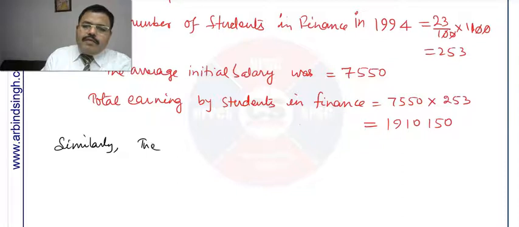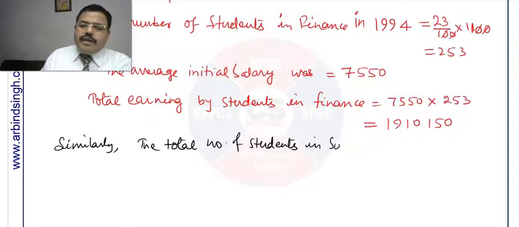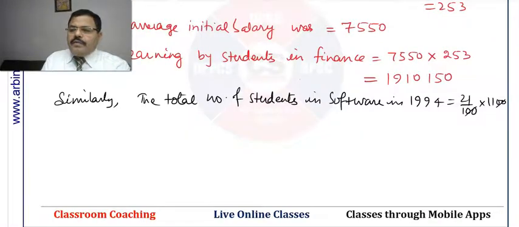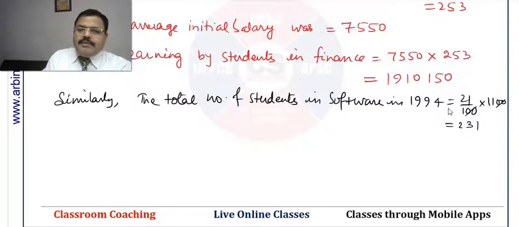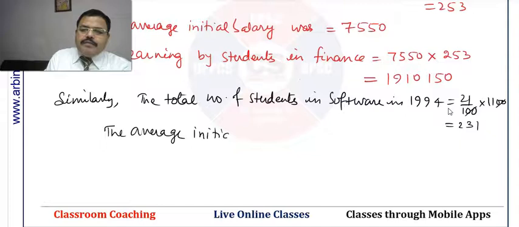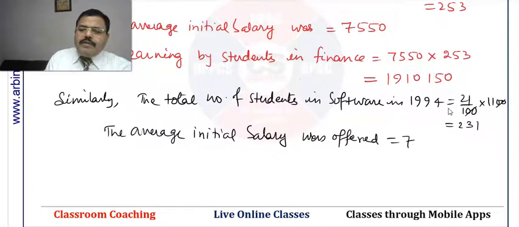Now similarly, the total number of students in software in 1994 is 21% of 1100, that is 210 plus 21, which is 231. The average initial salary offered is 7050.